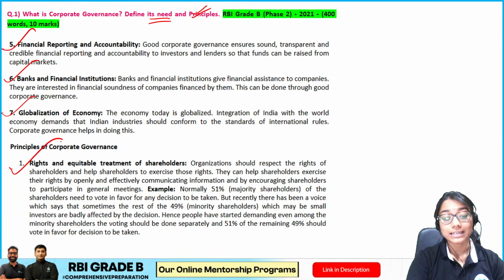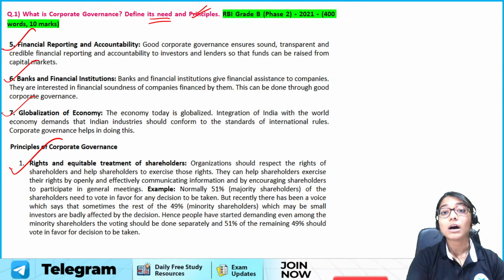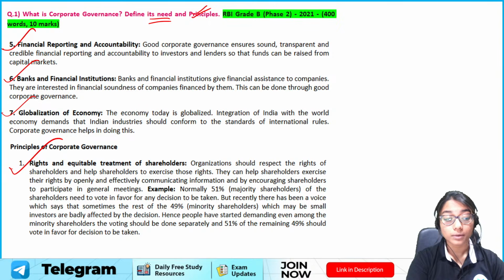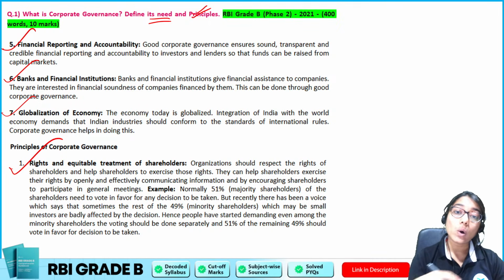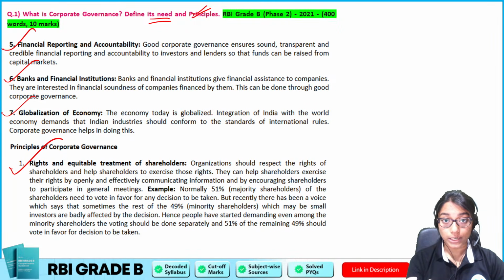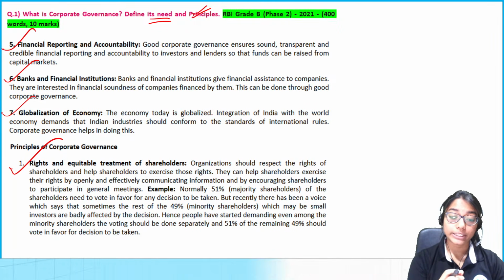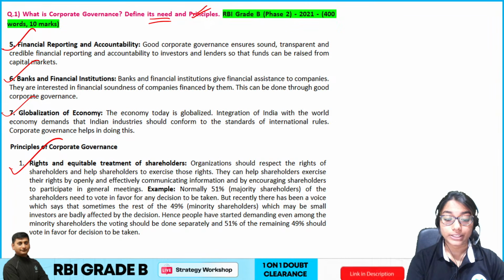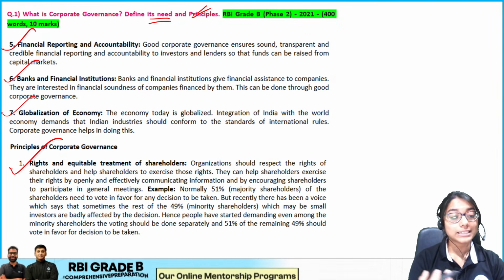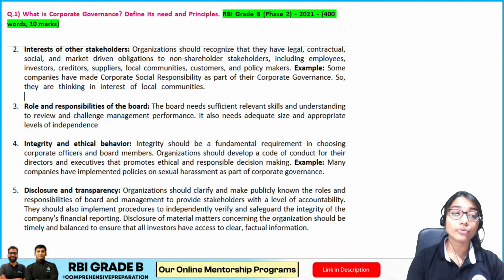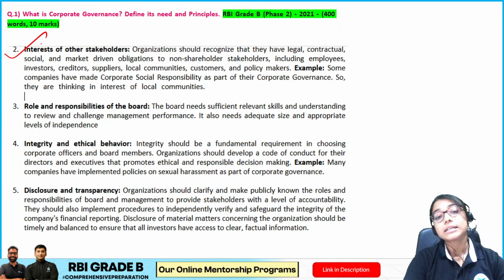This is where the answer must be given more importance to. Why? Because principles are very, very essential in terms of corporate governance, right? Now, first is rights and equitable treatment, meaning all the shareholders must be treated equally. Be you a majority shareholder, be you a minority shareholder, right? So, this is something I have to mention, plus an example if we can, followed by interest of other stakeholders.